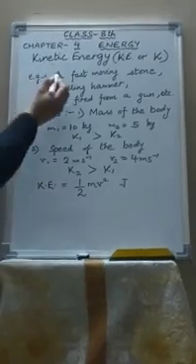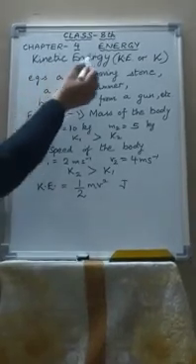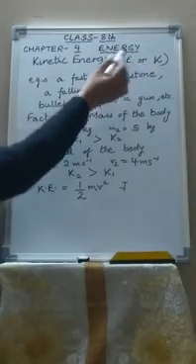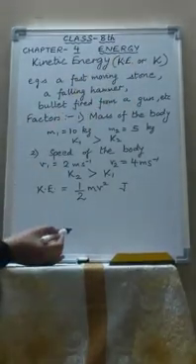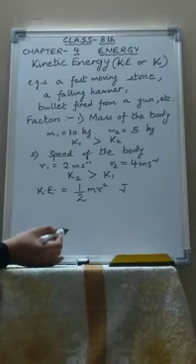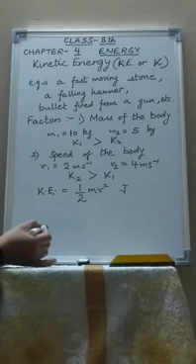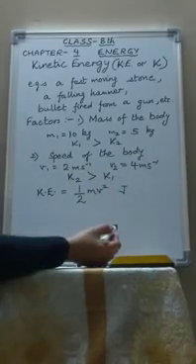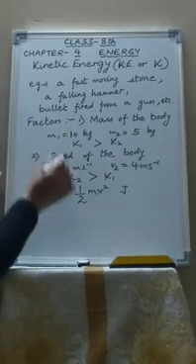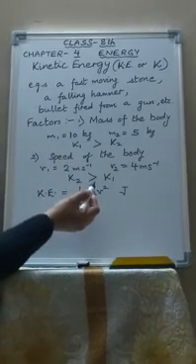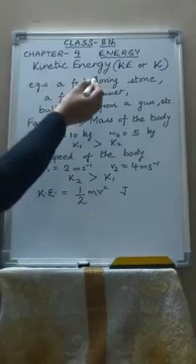Now the other form of mechanical energy is kinetic energy. It is represented by KE or simply K. So the energy of a body which is in motion is called kinetic energy. Whenever a body is in motion, it is moving, it possesses kinetic energy. For example, a fast moving stone has the capacity of breaking a window pane when it strikes the pane. So a fast moving stone has kinetic energy.